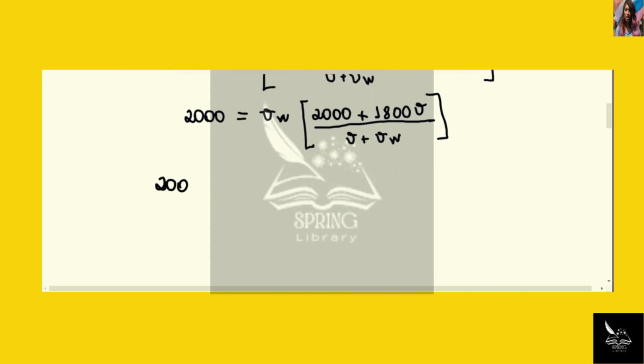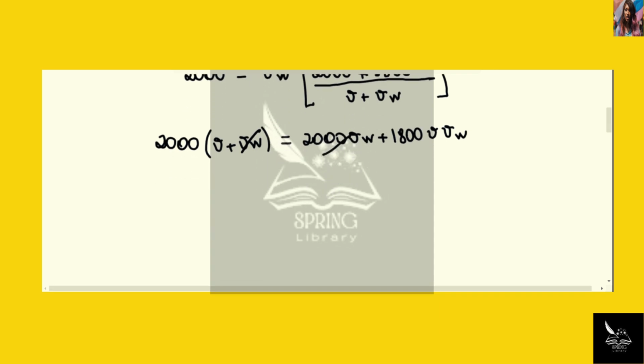So 2,000 times v plus vw is equal to 2,000 times vw plus 1800 vw. The 2,000 vw terms cancel out, and we have 2,000 v equals 1800 vw.